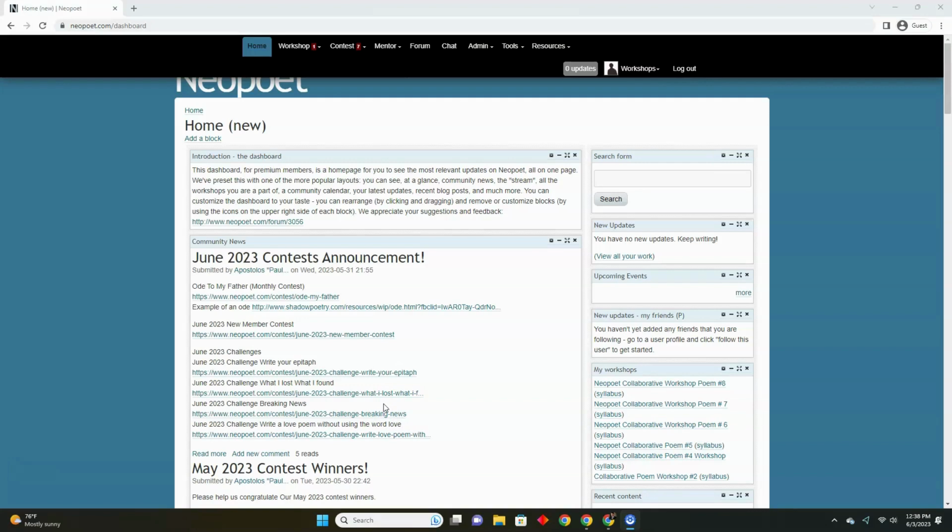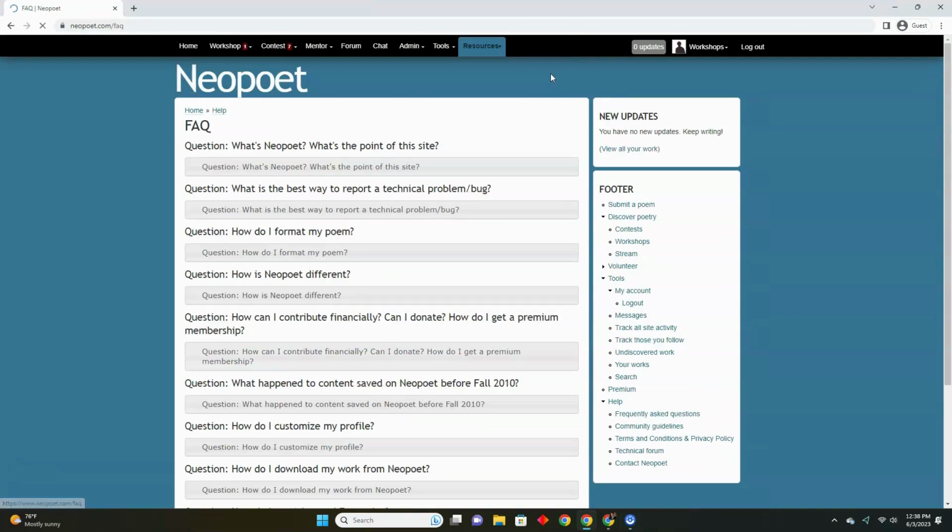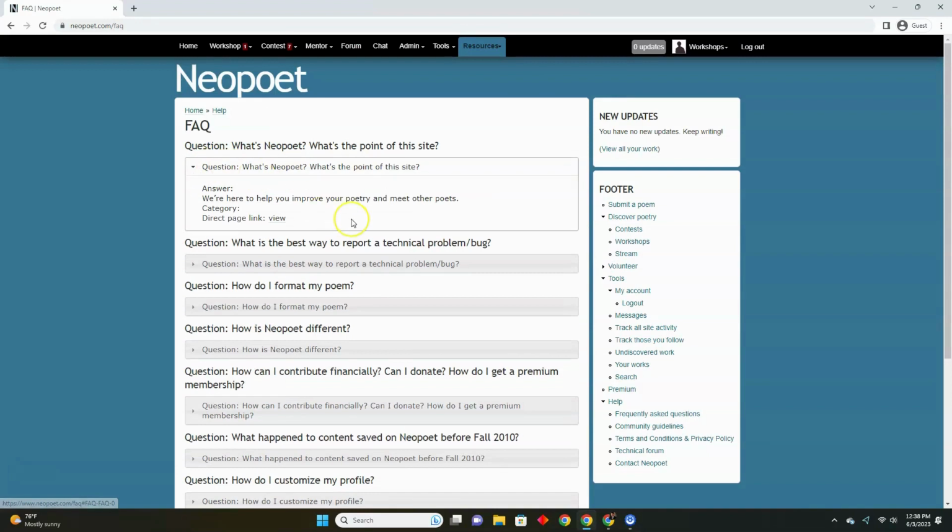And our ninth task on the workshop is to look at the FAQs, the frequently asked questions. You find these by going to the Resources tab, and then the first option is Frequently Asked Questions. When you click that, you'll see this list of questions. To read the answer, you click the gray box, which will expand the answer.